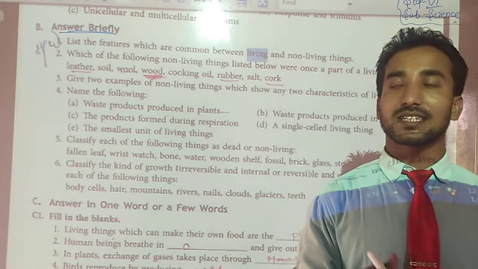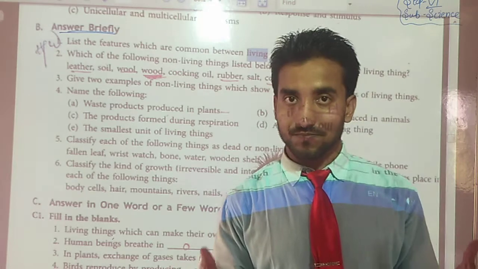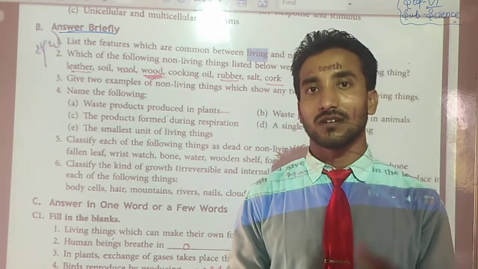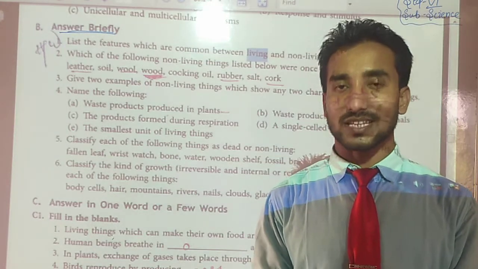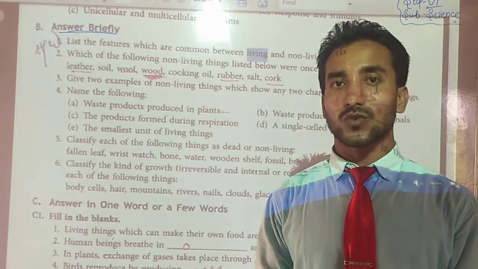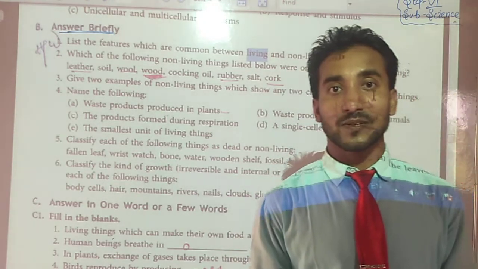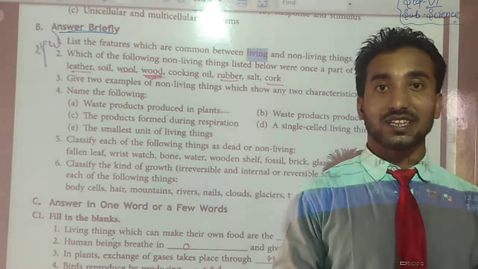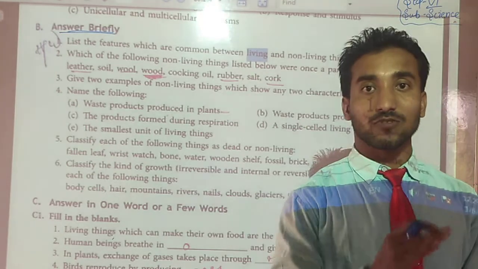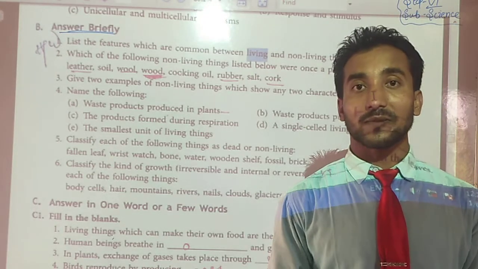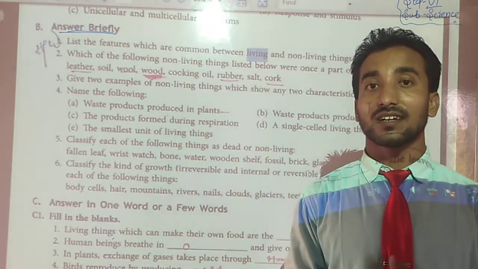But if I talk about increasing in non-living things, suppose the increase of sugar crystals, salt crystals, these are things. Many things are there. Crystals are also a function of growing. So we can say that one example of non-living things, crystals, is growing. Next, movement. A car is also moving from one place to another place, as well as a train. Okay, these are not living things, but they show functions like living things.